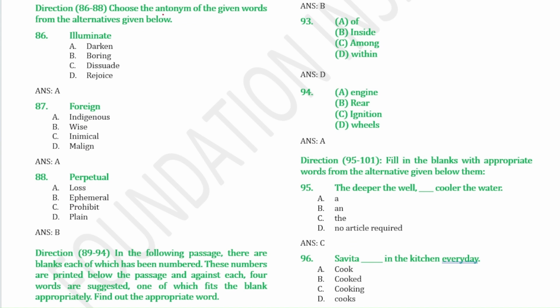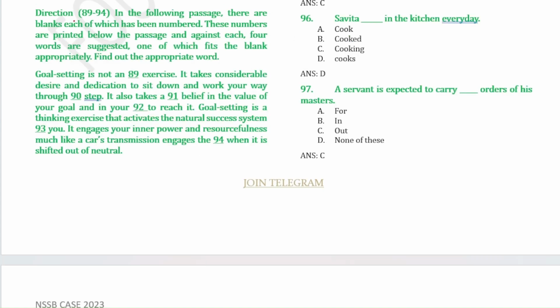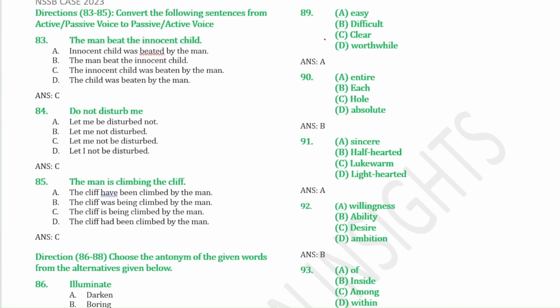From 86 to 88, we have to choose the antonym. Antonym means the opposite word. The opposite of illuminate is darken. The opposite of foreign is indigenous. The opposite of perpetual is ephemeral. From 89 to 94, we have to read the passage and then fill in the blanks accordingly. You can just go through this one.